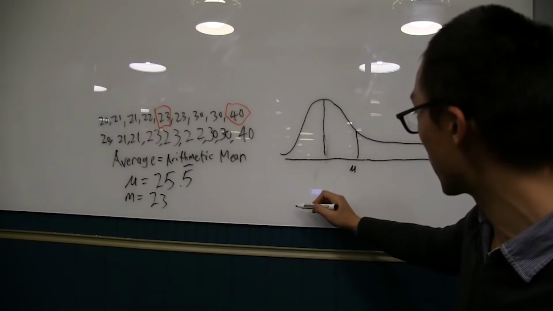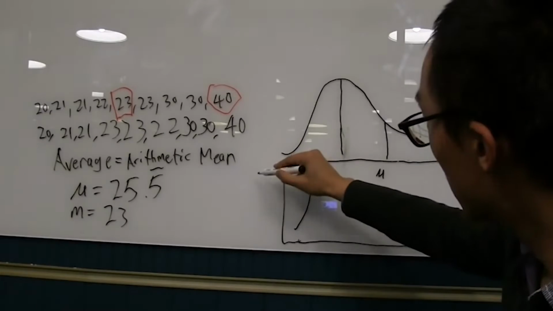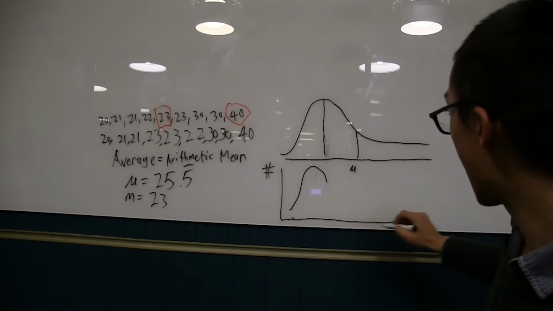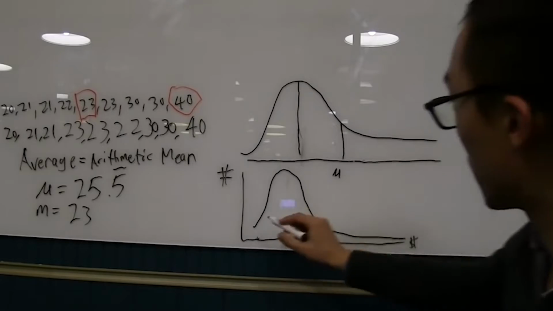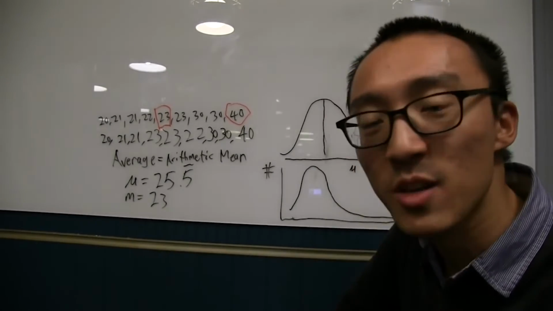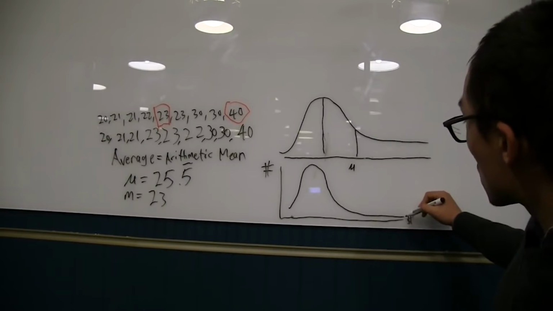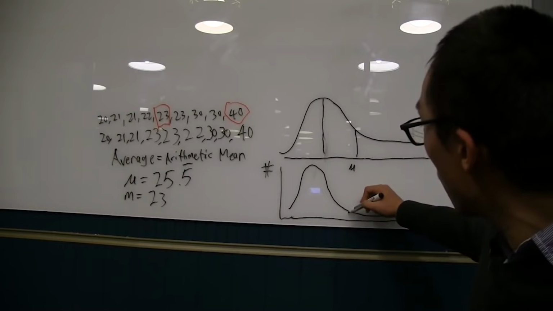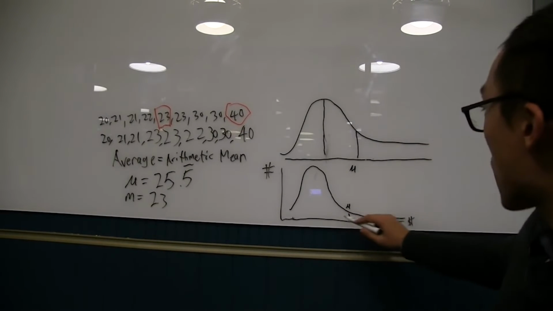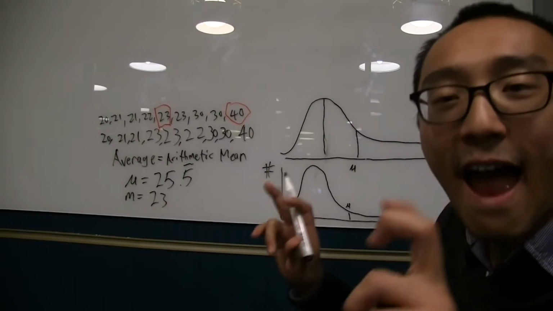People who are rich in America. Think of this as how much wealth people have, and this is the number of people who have that much money. There are some super duper rich people out here. Someone from, let's say, China or someone from Sweden says, what's the average wealth in America? Because there's people like Bill Gates here, their immense wealth is gonna pull the average way probably somewhere over here. Arithmetic mean does not represent actual average wealth.